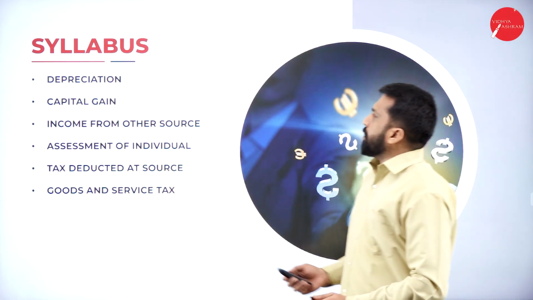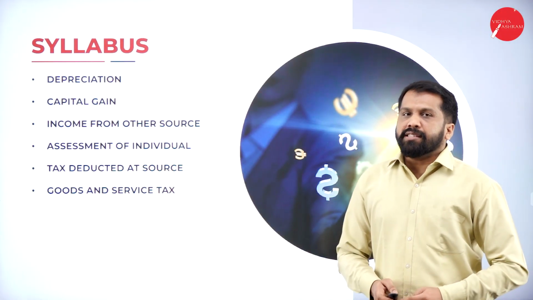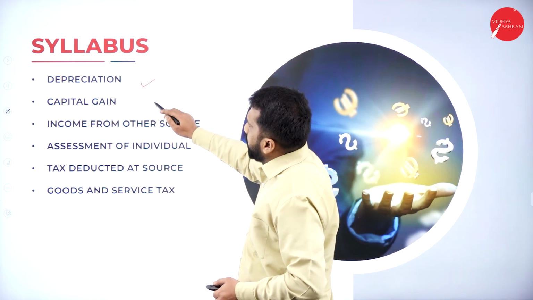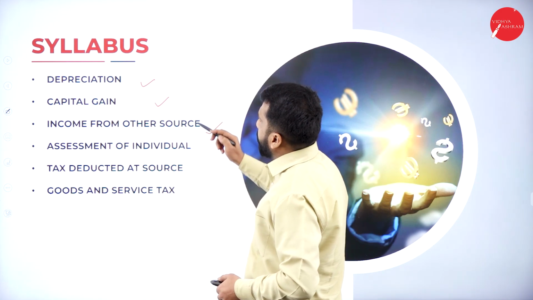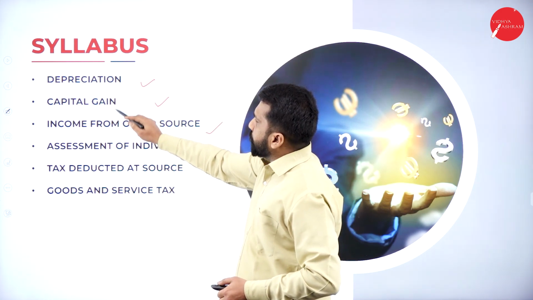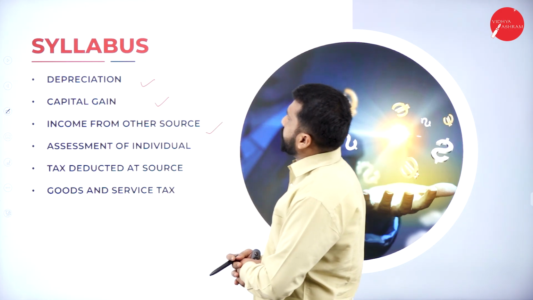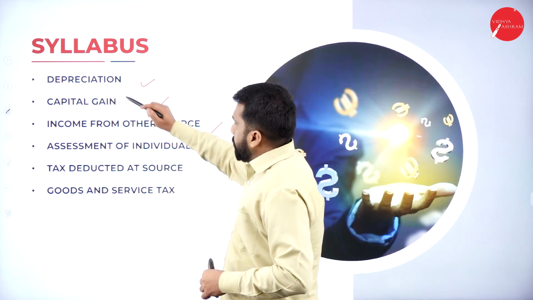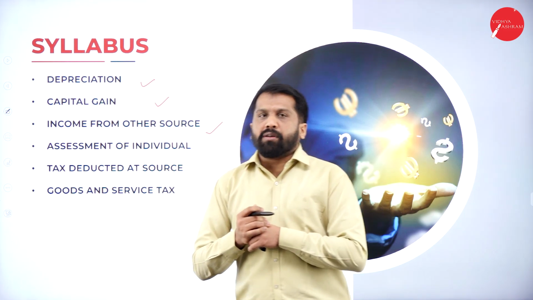The first thing we call syllabus. Under syllabus, you have topics called depreciation, capital gain, income from other source. Depreciation is a form of your business or profession itself. So depreciation comes under capital gain also.